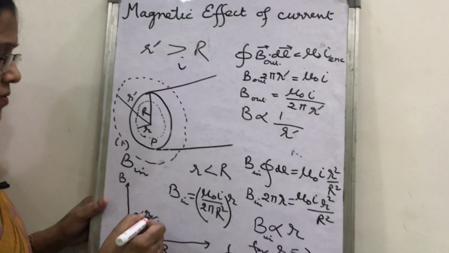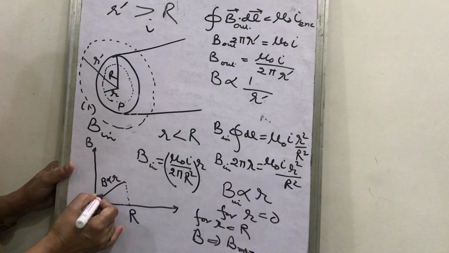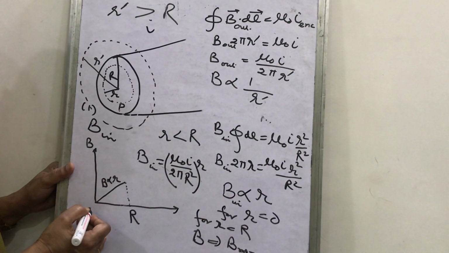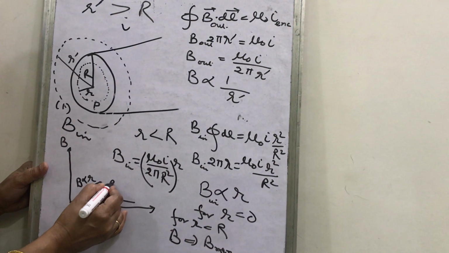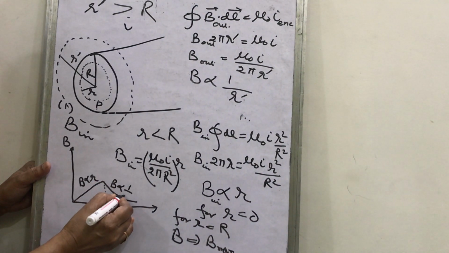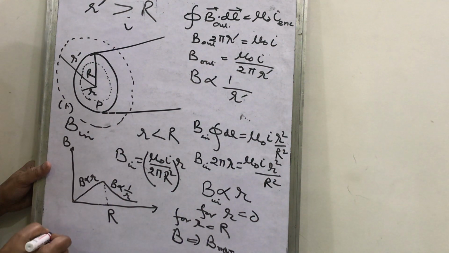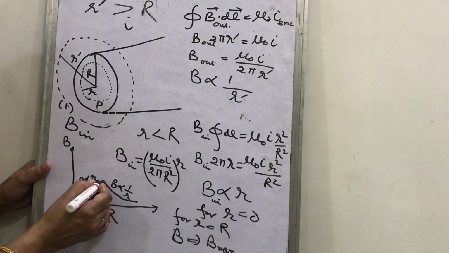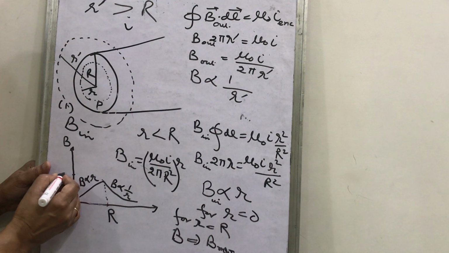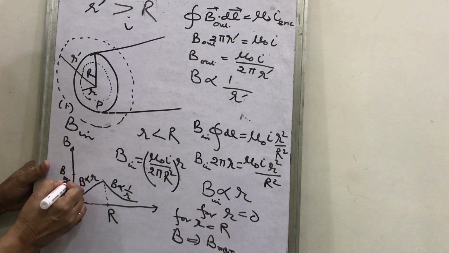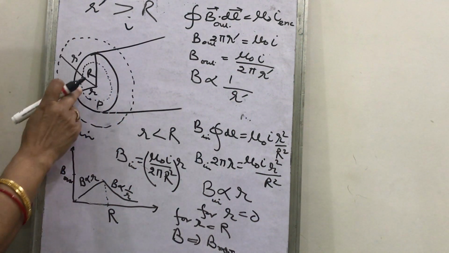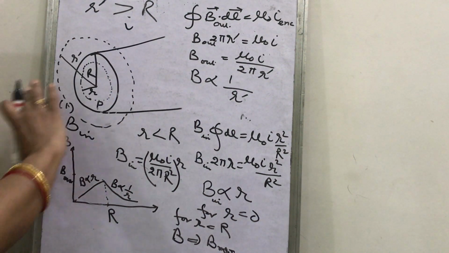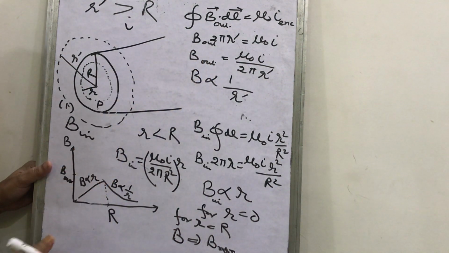So for the maximum value of magnetic field, inside it varies directly proportional to r, and outside it varies like this. This shows that B is inversely proportional to the distance. This is the maximum value of magnetic field here. This is called B maximum. In this way, the magnetic field inside, at the surface, and outside the current carrying wire is calculated.